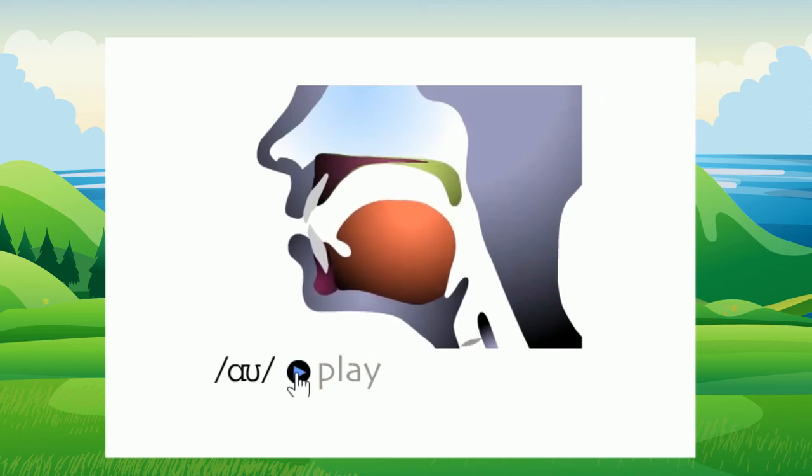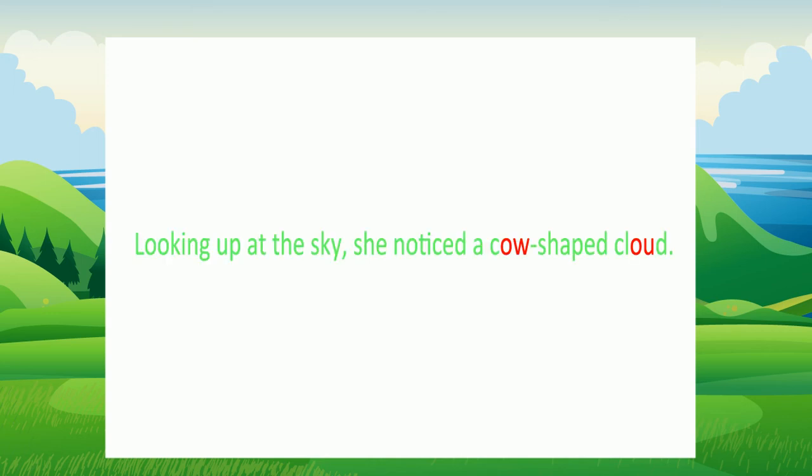Your tongue stays in the lower part of your mouth when pronouncing the sound "ow." Arrow 1 points to the vocal cords, and arrow 2 points to the tongue. This sentence contains many examples of the common English sound "ow." Looking up at the sky, she noticed a cow-shaped cloud.